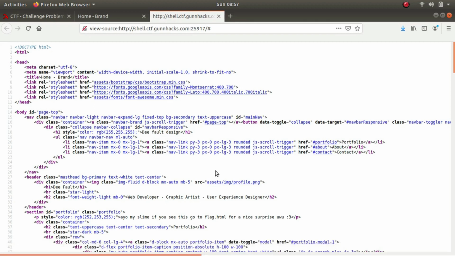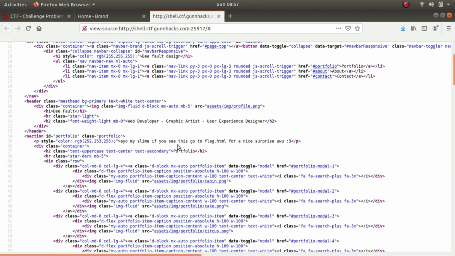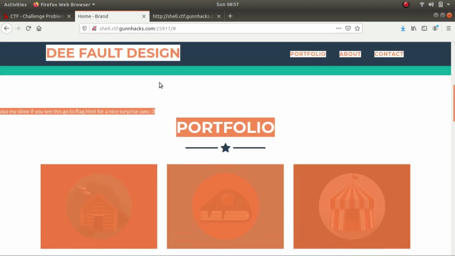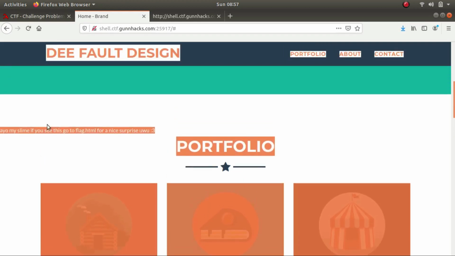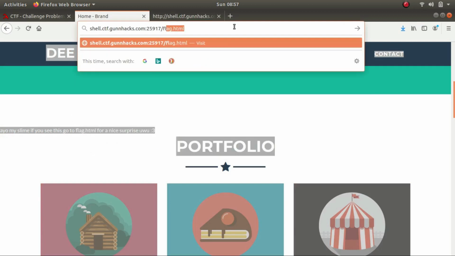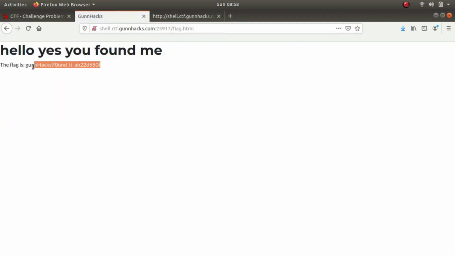But reading the source code carefully led me to this. Its color was set to white, RGB 255 or something like that, so it wasn't visible on the web page. But if you press Control A, you'll be able to see it. It says, if you see this, go to flag.html. So let's try flag.html, and there it is, the flag for the challenge.